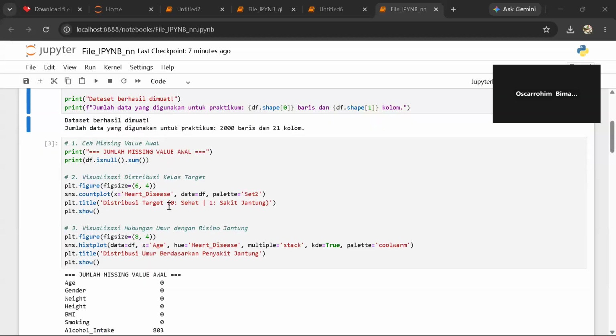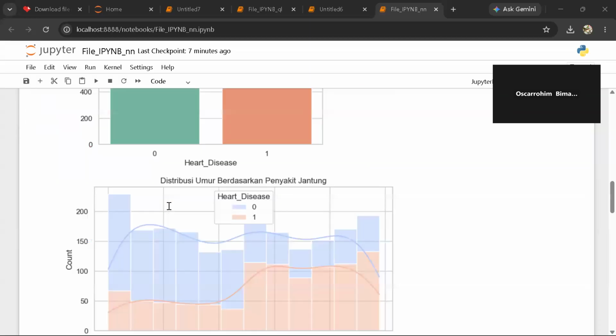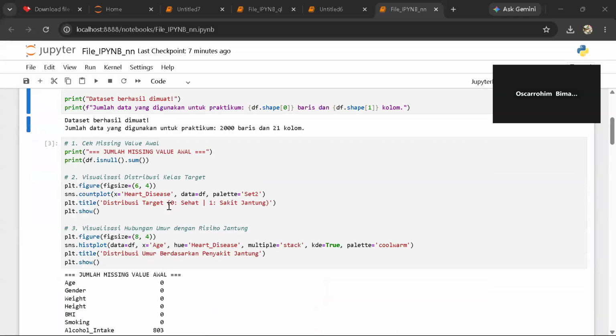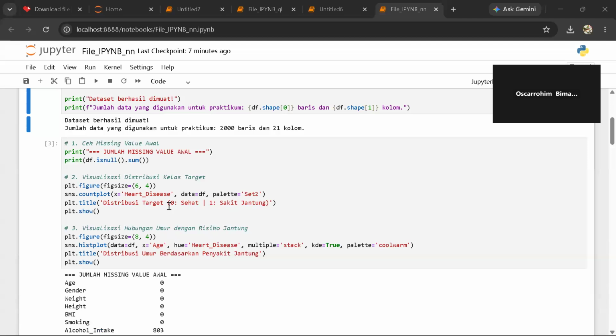The next stage is data processing, which is arguably the most critical part of any deep learning pipeline.